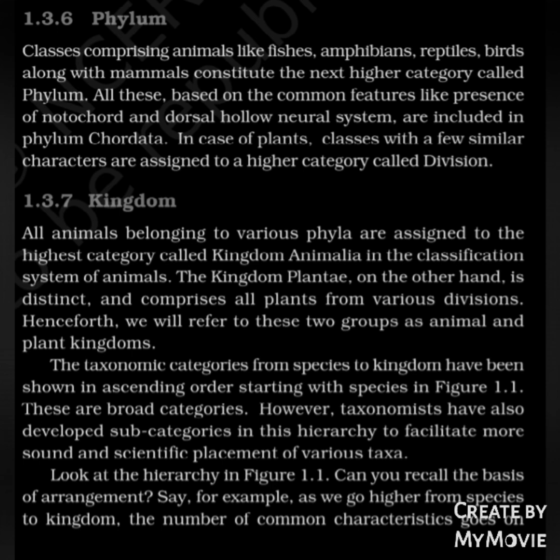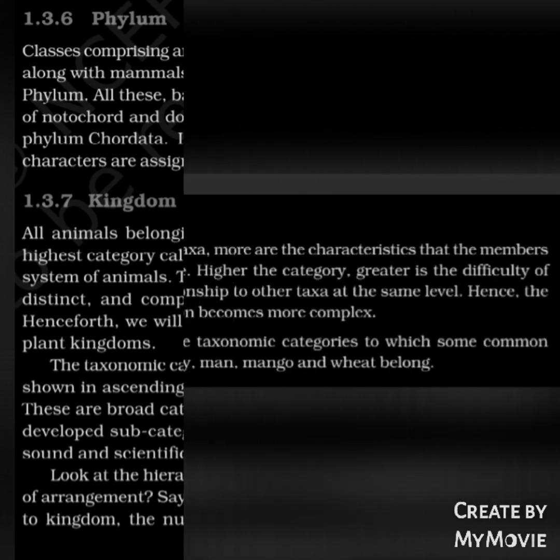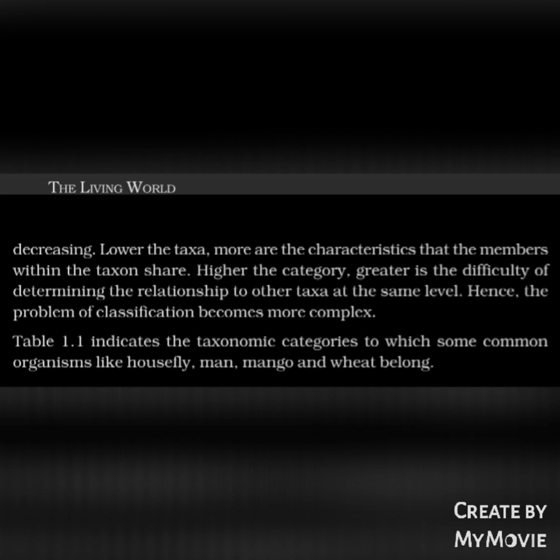Can you recall the basis of arrangement? For example, as we go higher from species to kingdom, the number of common characters goes on decreasing. Lower the taxa, more are the characters that the members within the taxa share. Higher the category, greater is the difficulty in determining the relationship to other taxa at the same level. Hence, the problem of classification becomes more complex. Table 1.1 indicates the taxonomic categories to which some common organisms like housefly, mango, man and wheat belong.